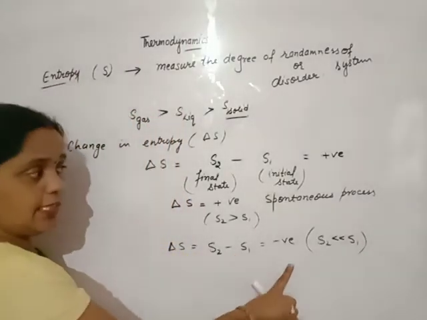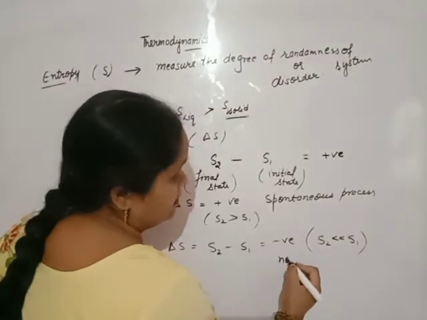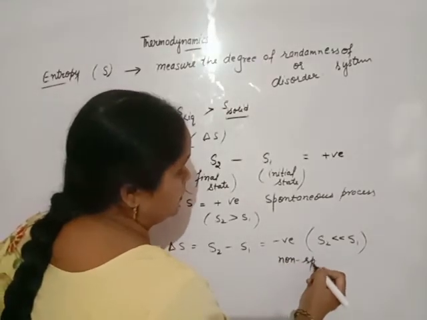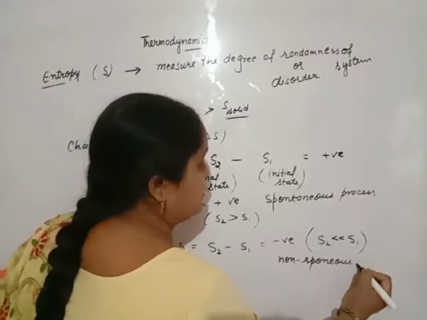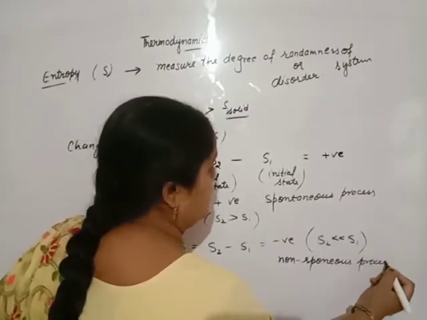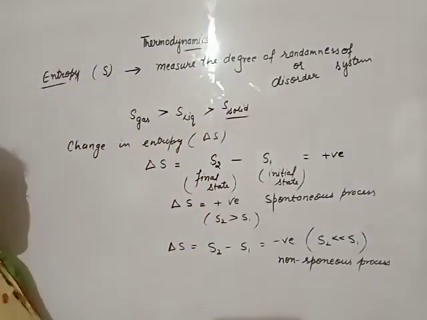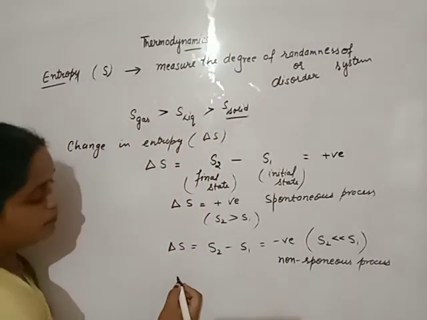If delta S is negative, the process is non-spontaneous. The process only goes on when energy must be supplied. That process is known as a non-spontaneous process.